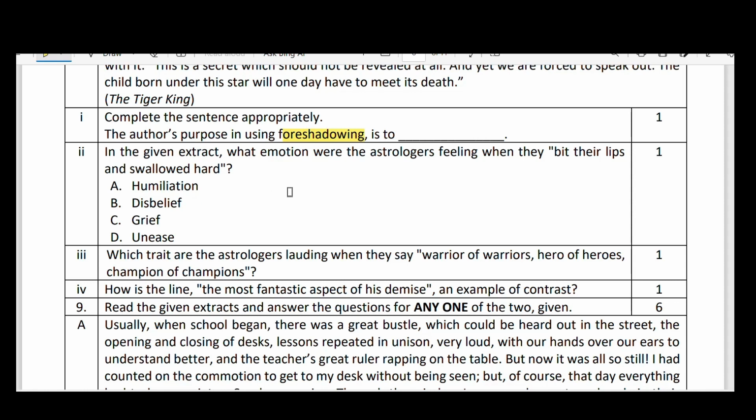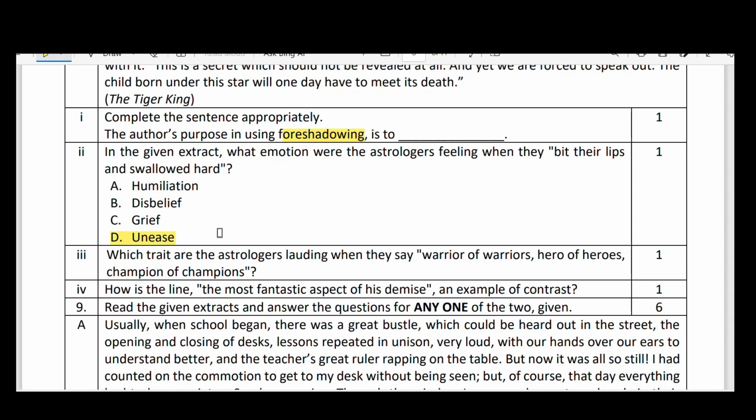In the given extract, what emotion were the astrologers feeling when they bit their lips and swallowed hard? What's the emotion? Humiliation? No. Disbelief? No. Grief? No. It is unease. Because of unease, already I told you while discussing. Yes, unease is the answer.